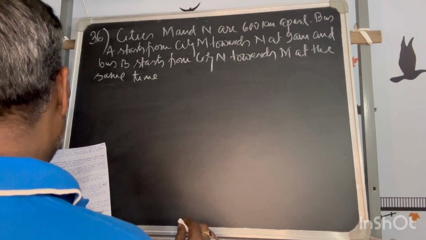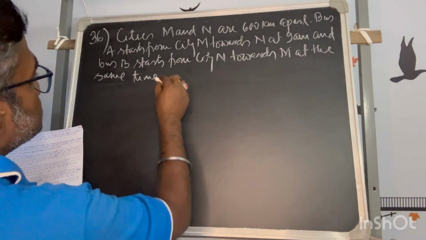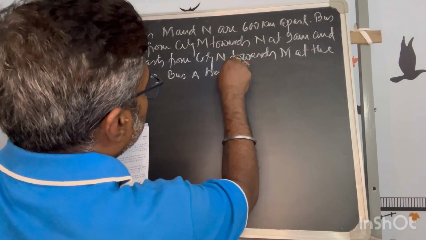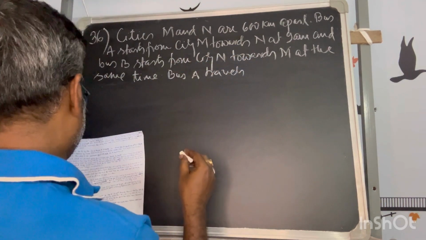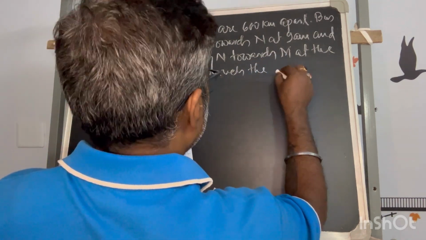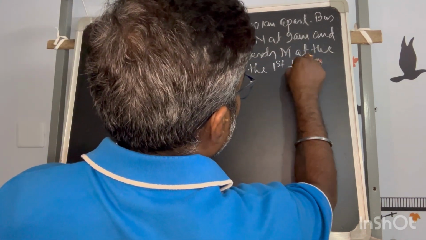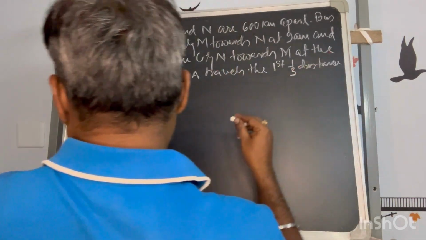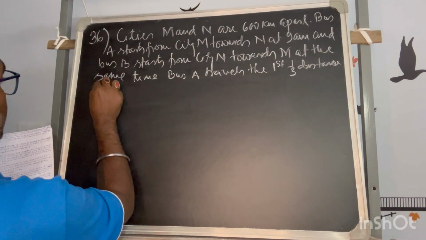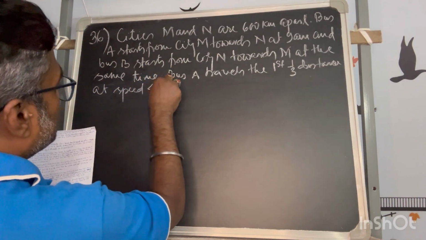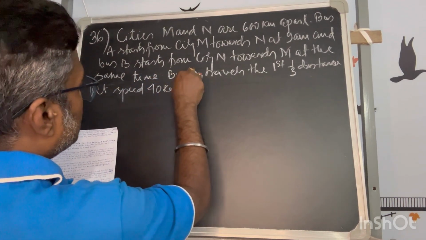Bus A travels the first one-third distance at speed 40 km per hour.